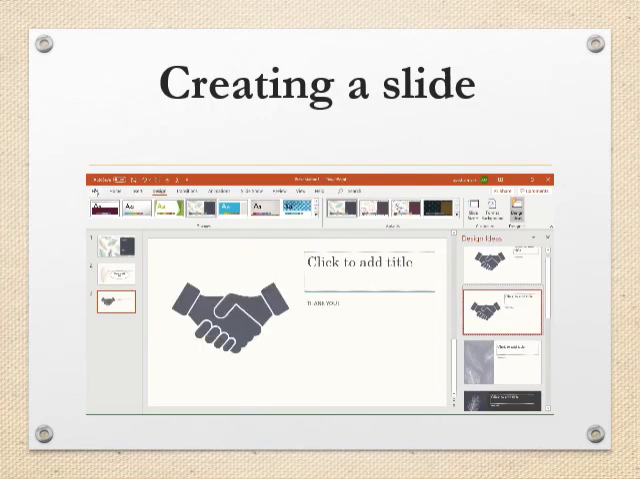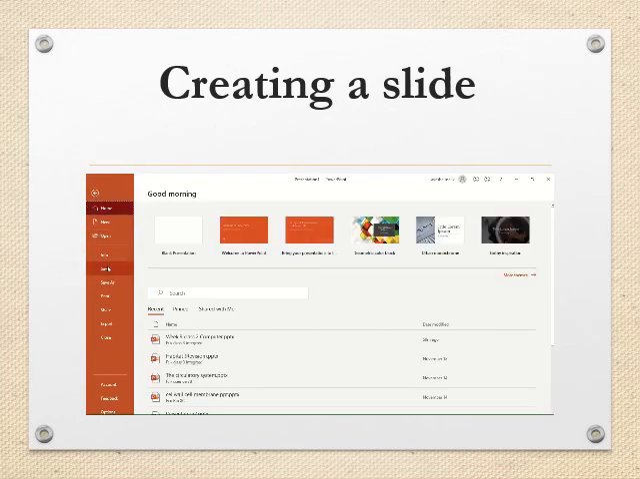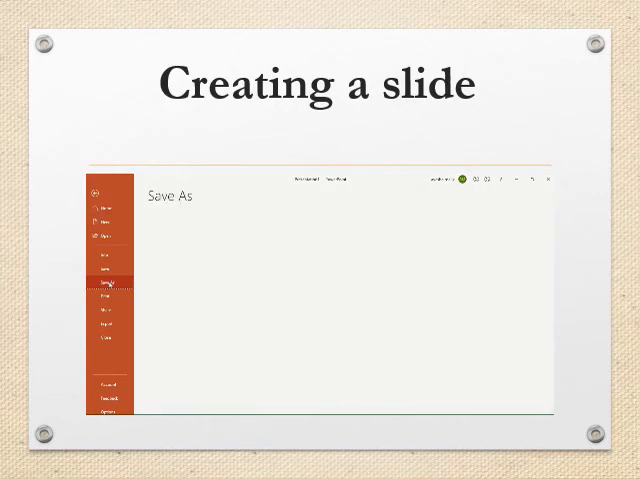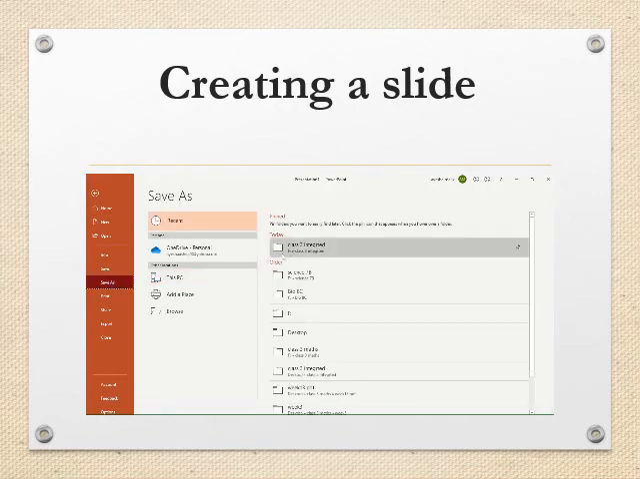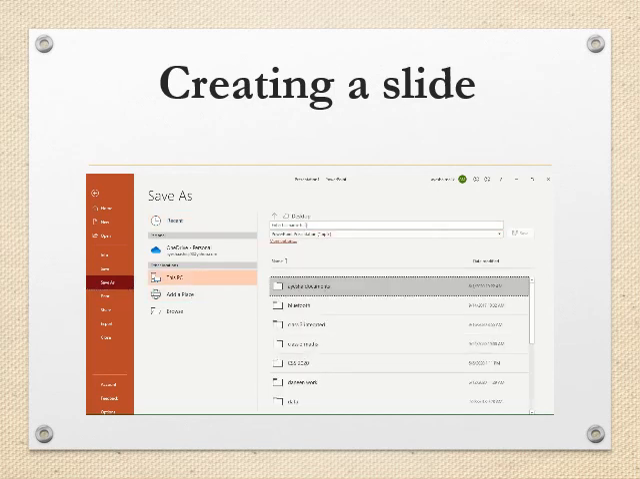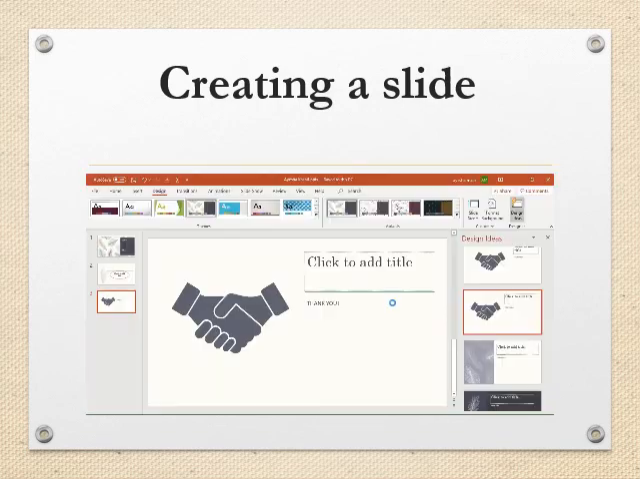Okay, now you have to save your presentation. You go to save as and then you go to the folder where you want to save your presentation, like on the desktop. I select desktop and I enter the name as Aisha Kashif. Okay, and I am saving this presentation on the desktop. Save. Now the presentation is saved on the desktop.